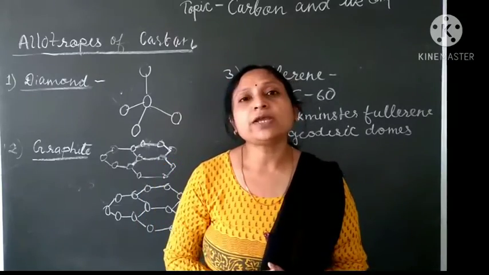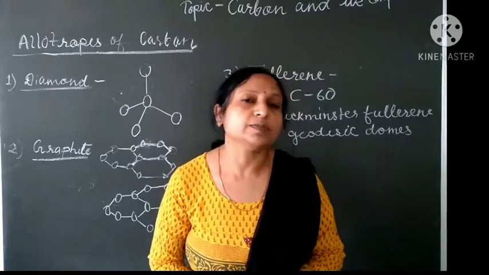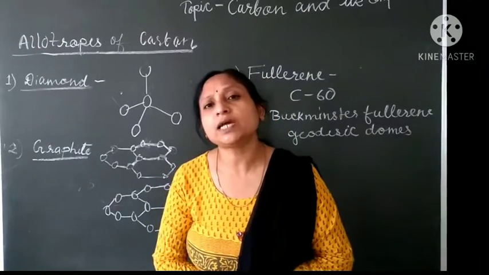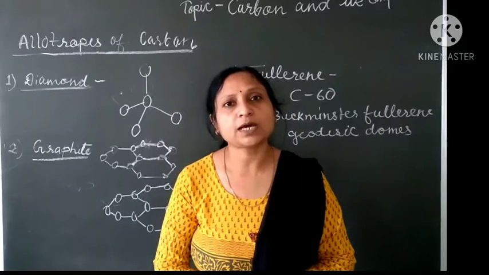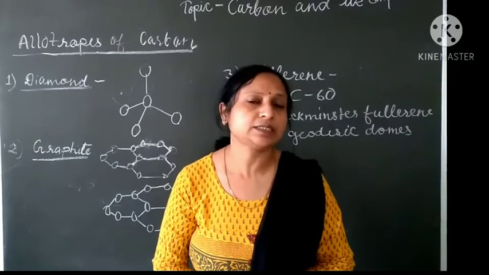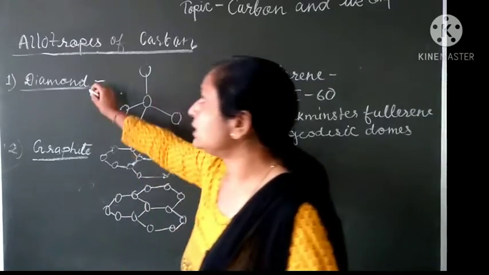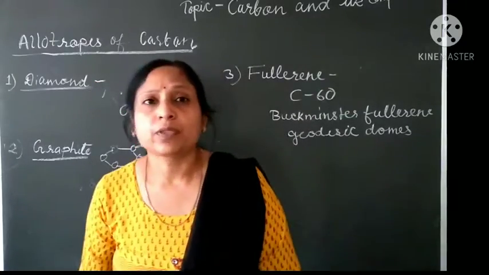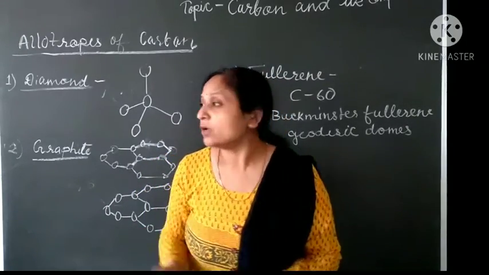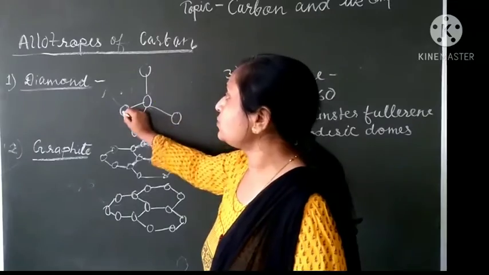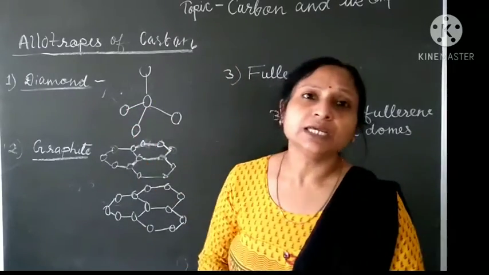Now students, we will read about the allotropes of carbon. Carbon exists in various forms in nature, having different physical properties but the same chemical properties. So the allotropes have different physical properties and the same chemical properties. The first allotrope of carbon is diamond. Students, diamond is a giant molecule. It is a very big molecule. One carbon atom is bonded to 4 other carbon atoms, giving it a 3-dimensional structure.